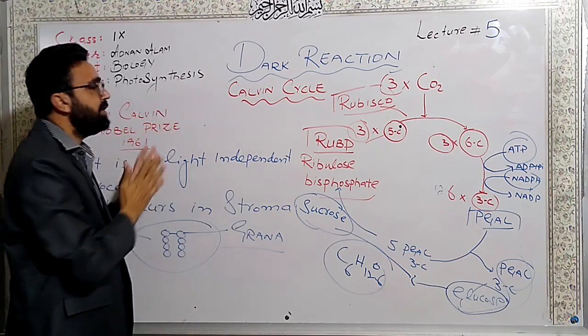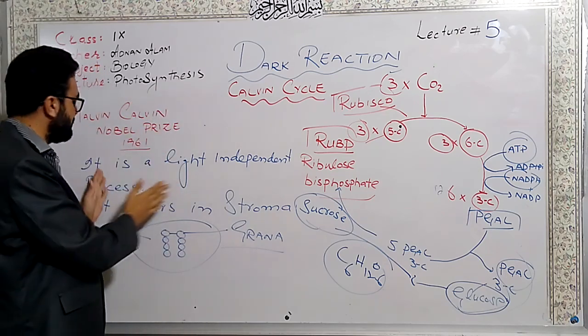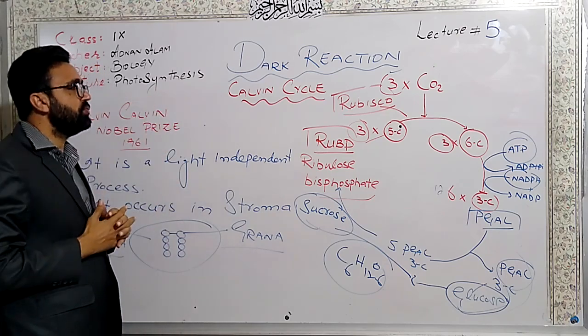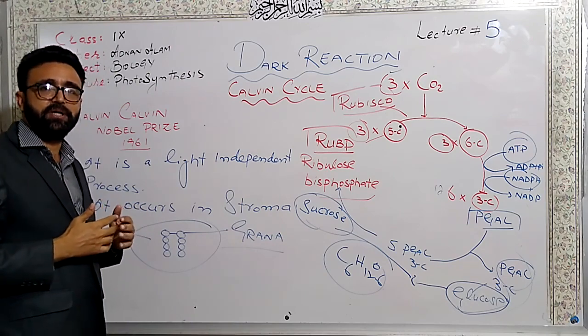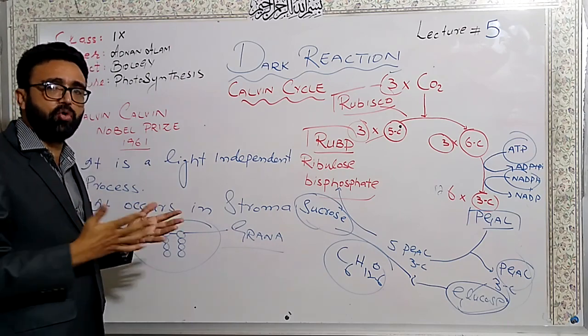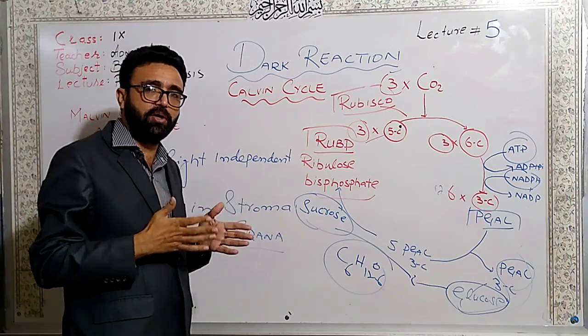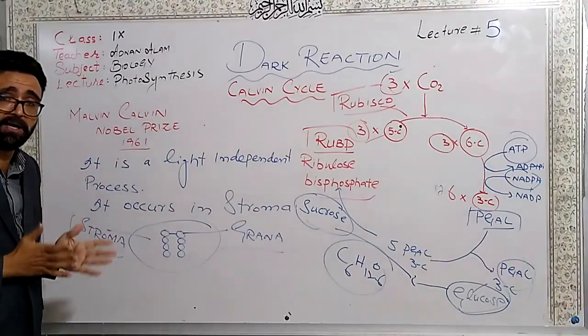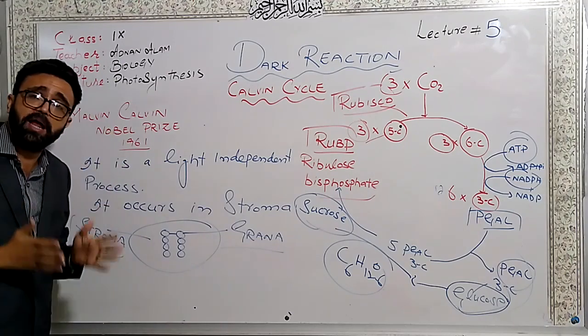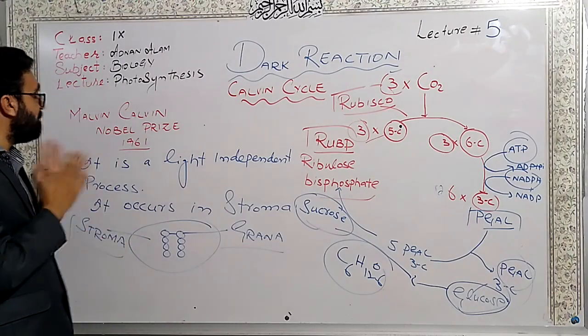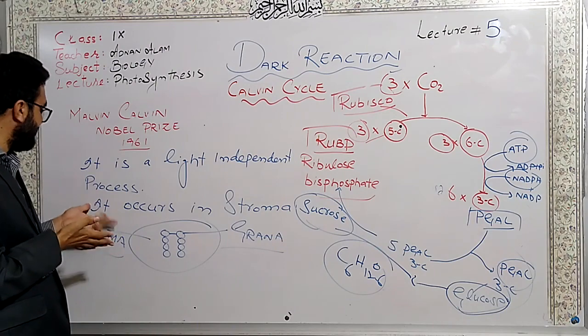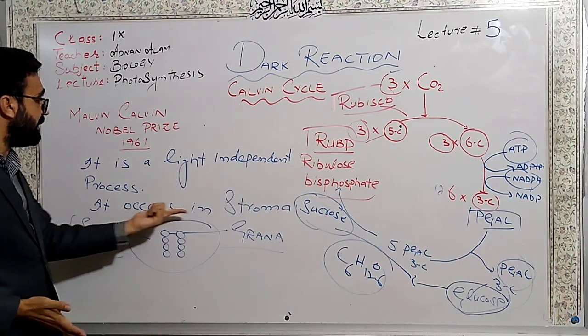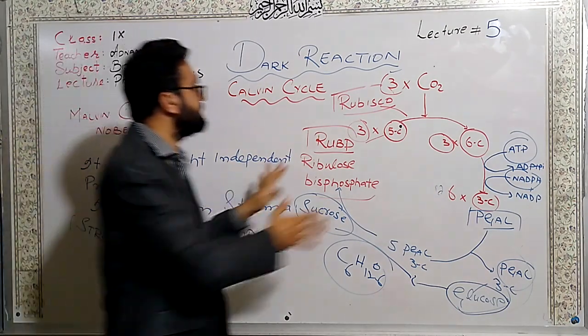It's a light-independent process. Light is not needed to initiate it, or light has no particular role directly in starting this process. That's why this is called the light-independent process. It is also called the Calvin cycle. Melvin Calvin discovered it, and it occurs in the stroma part of the chloroplast.